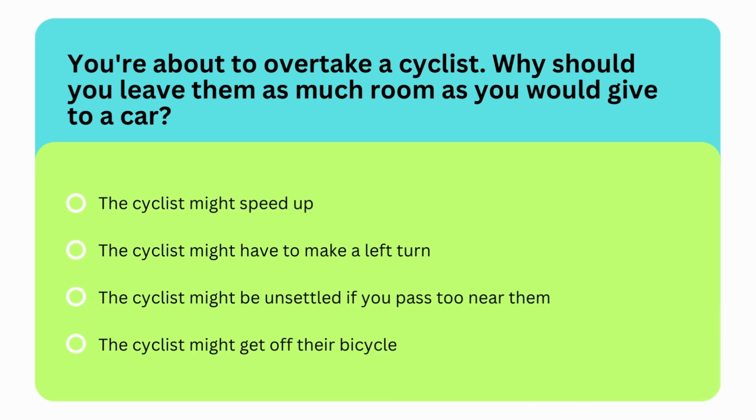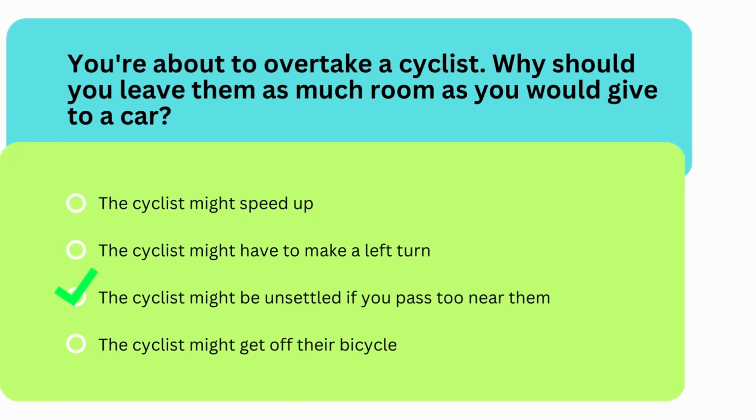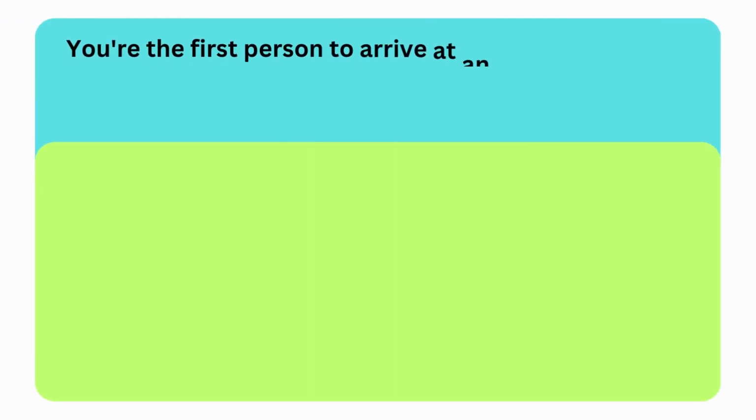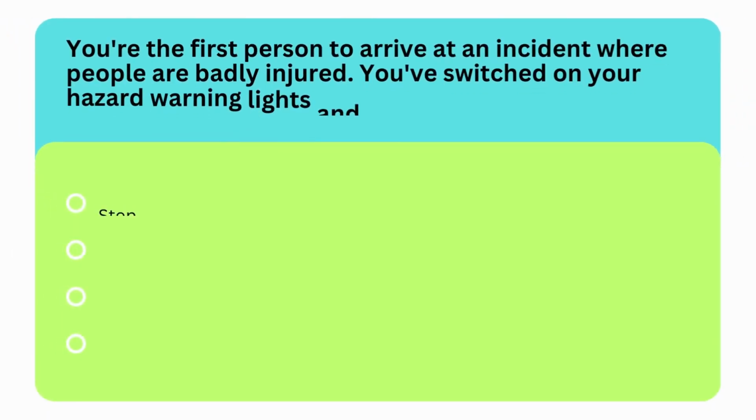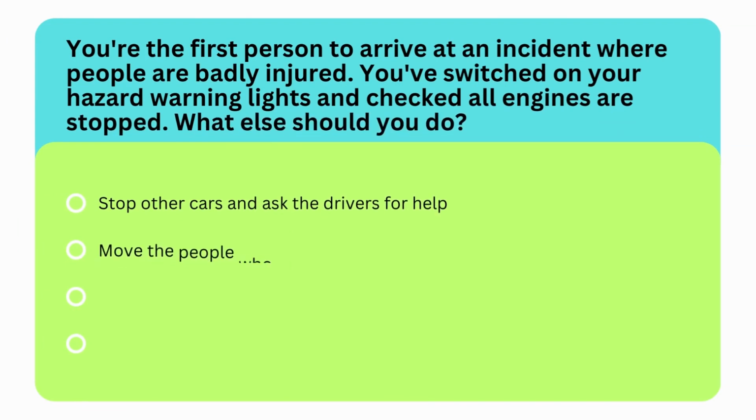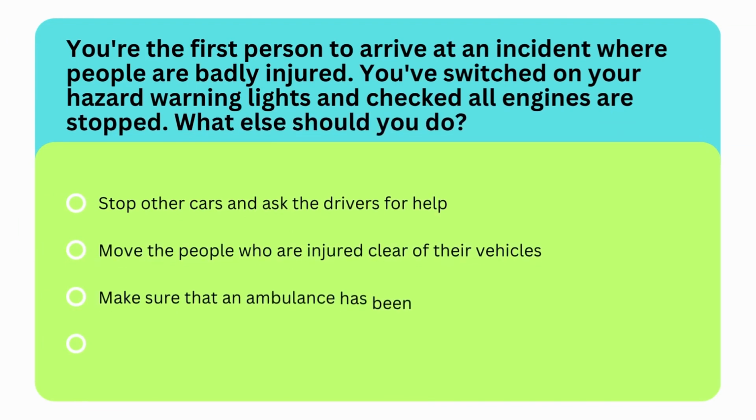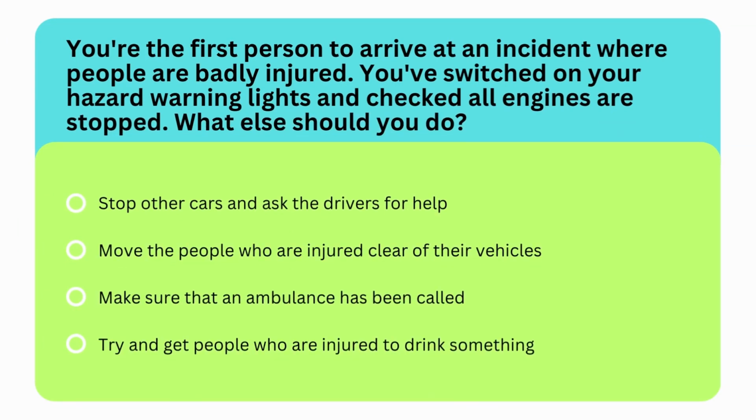So the correct option is third option, because the cyclist might be unsettled if you pass too near them. Next question is, you are the first person to arrive at an incident where people are badly injured. You switched on your hazard warning lights and checked all engines are stopped. What else should you do? Options are stop other cars and ask the drivers for help, move the people who are injured clear of their vehicles, make sure that an ambulance has been called, or try and get people who are injured to drink something.